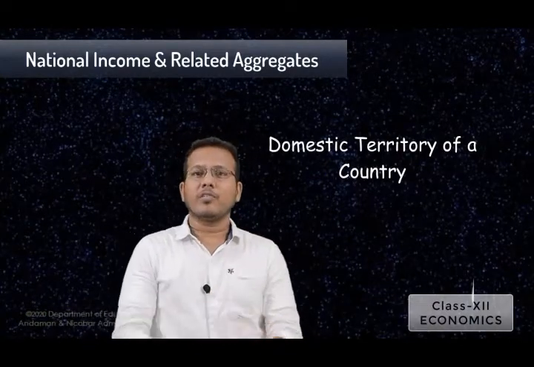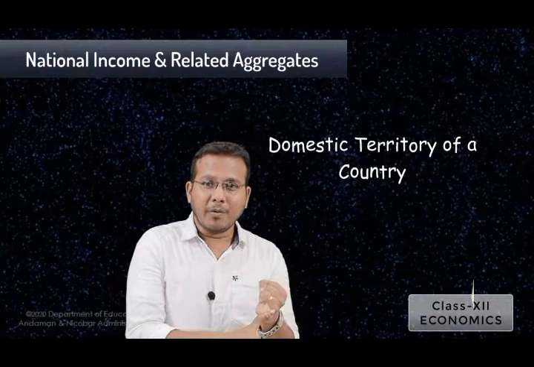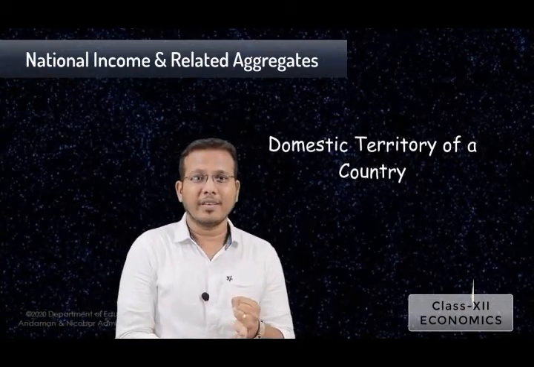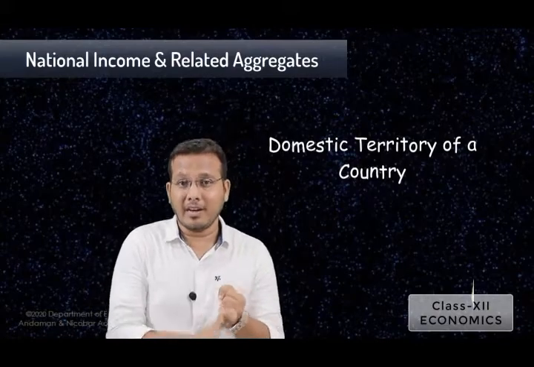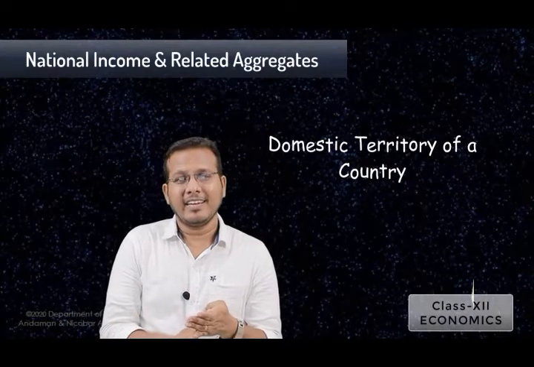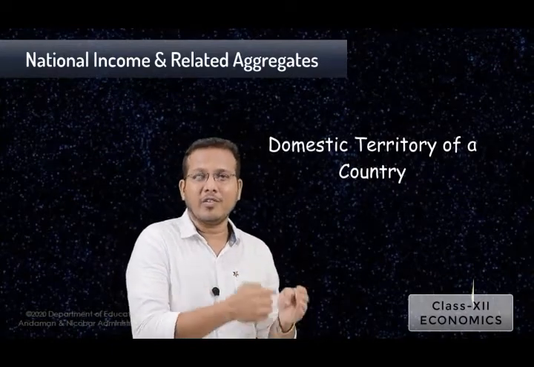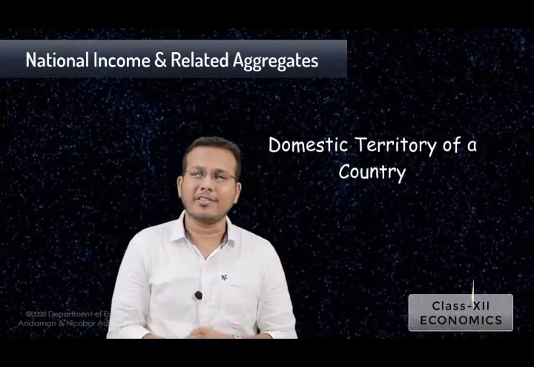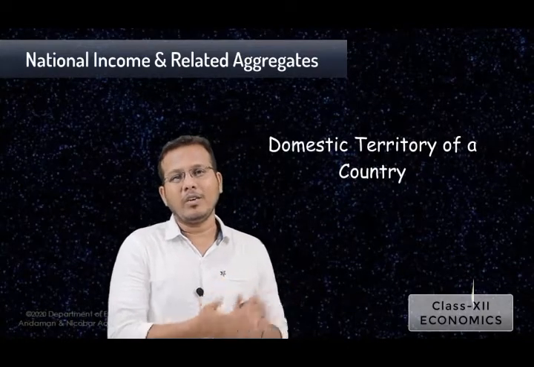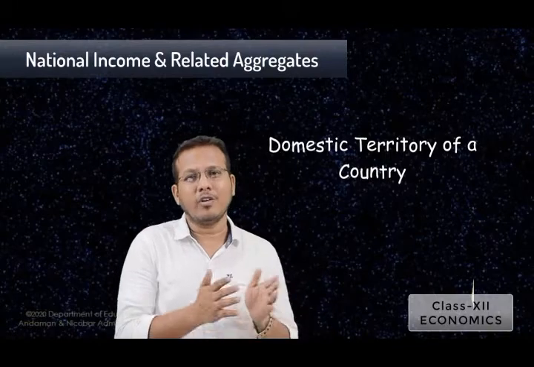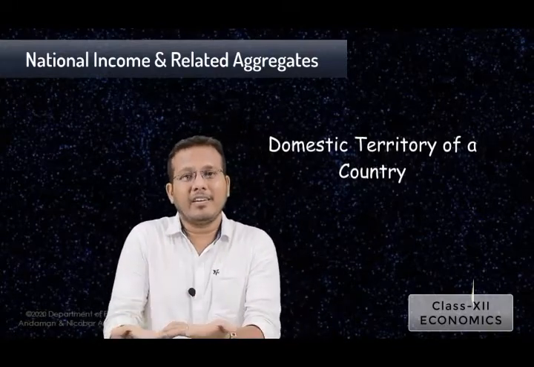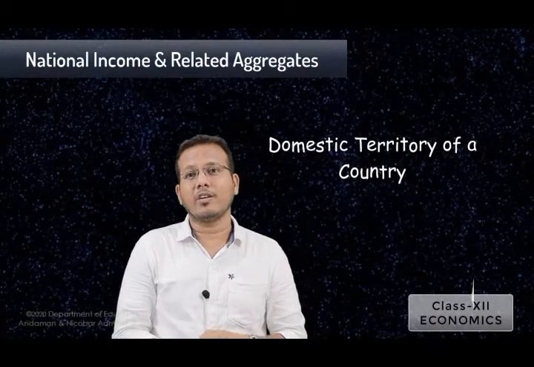So the domestic territory of a country includes the political frontiers, including the water bodies, the ships, the aircrafts, the fishing vessels, and the oil and natural gas rigs operated by the residents of a country across the world. Along with that, the embassy buildings, the consulate buildings and the military establishments located in some other country are also the domestic territory of that country.